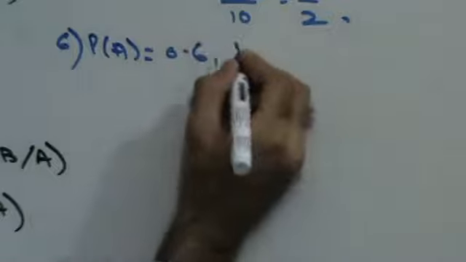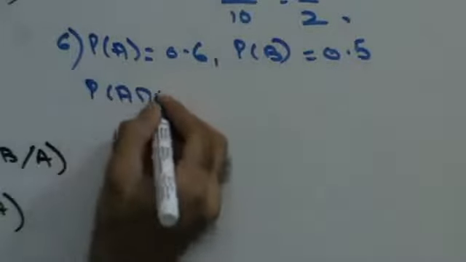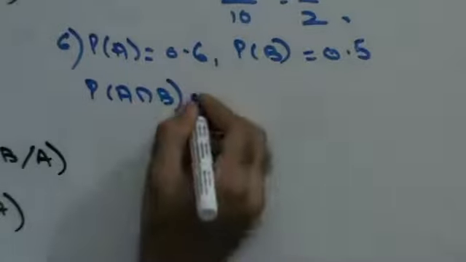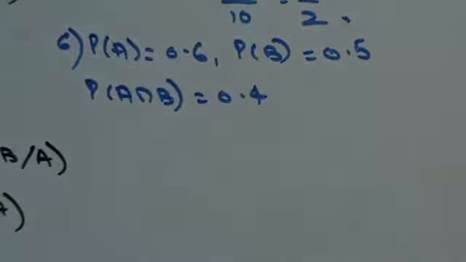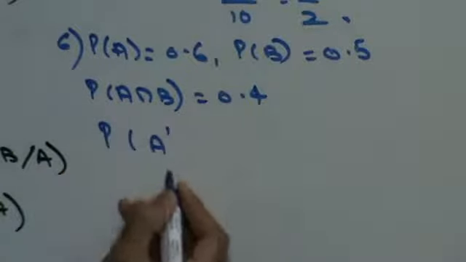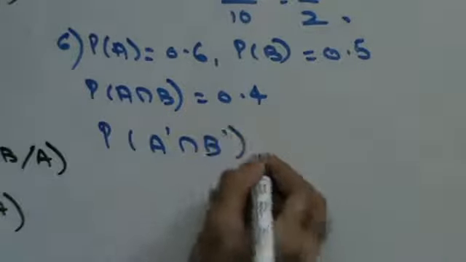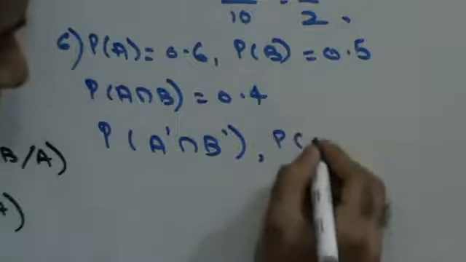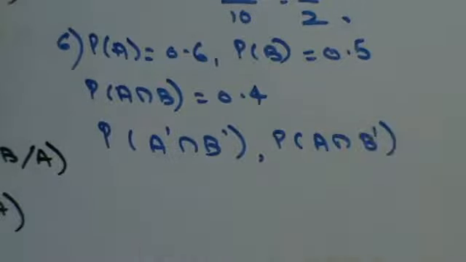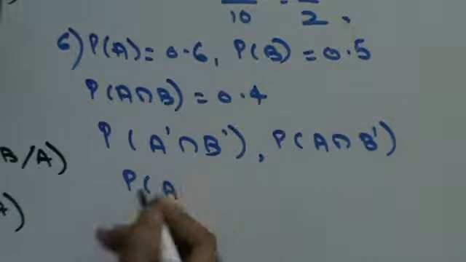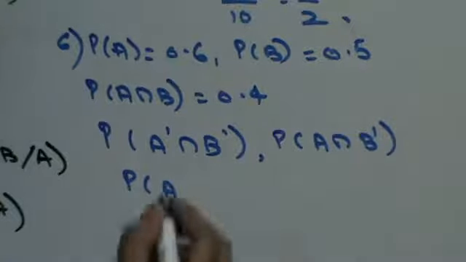Probability of A is 0.6. Probability of B is 0.5. Probability of A intersection B is 0.4. You have to find out probability of A complement intersection B complement, then probability of A intersection B complement, and probability of A complement union B.